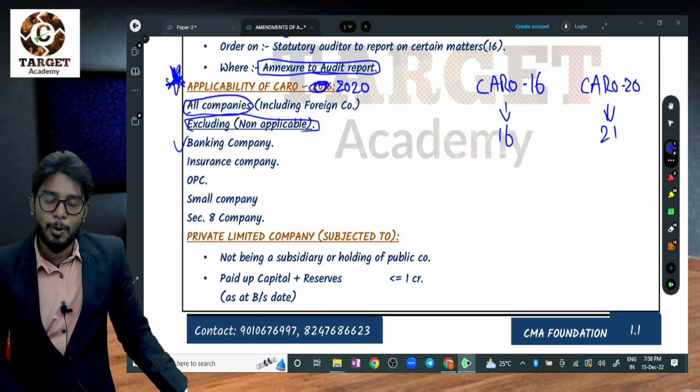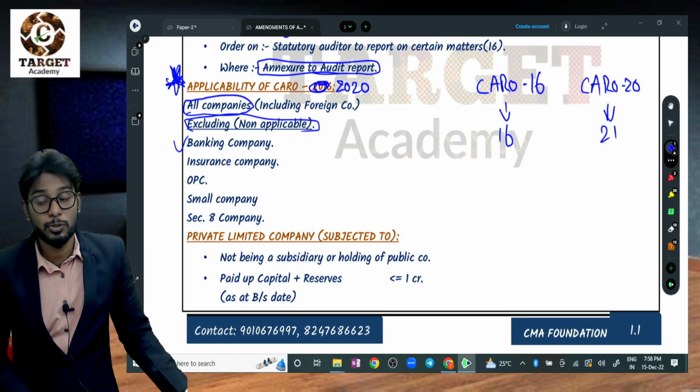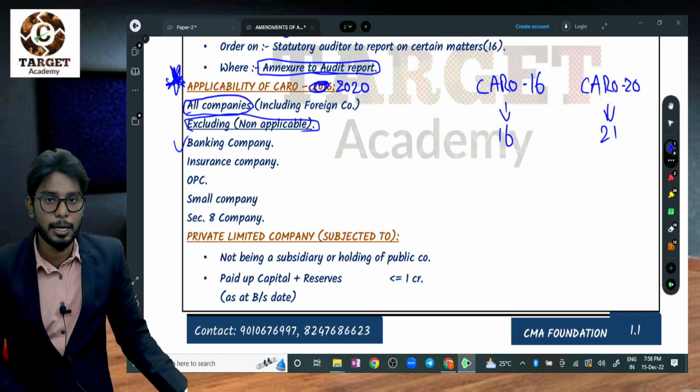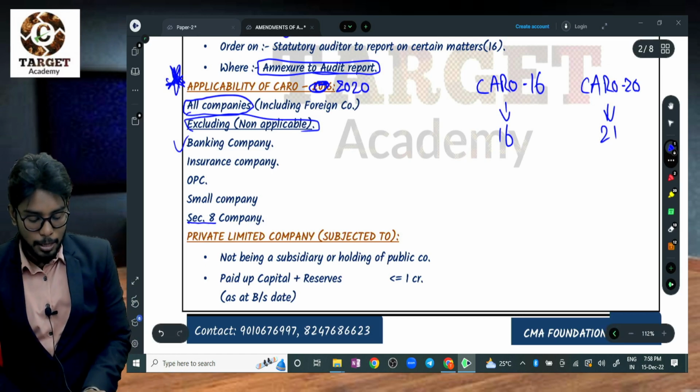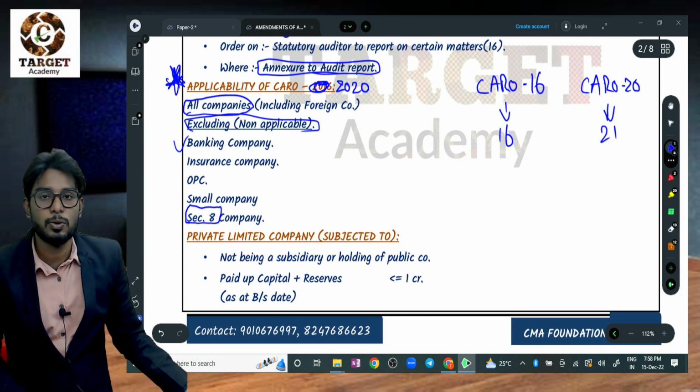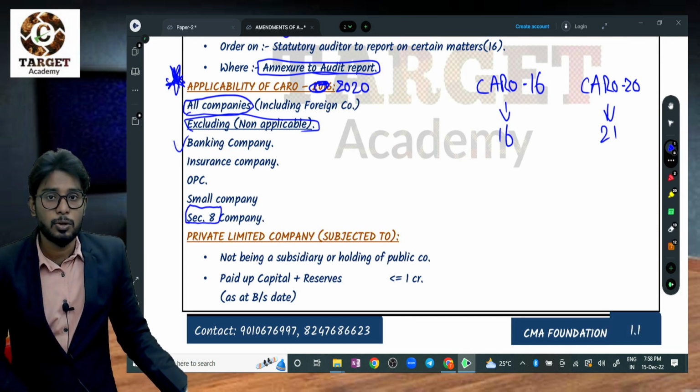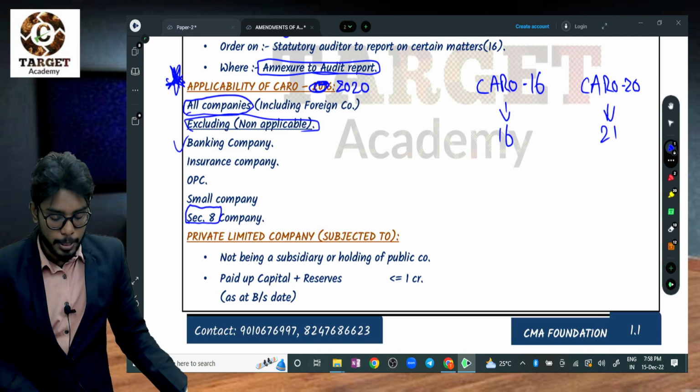And next one is a small company. So to the small companies also, CARO is not applicable. Next one is section 8 companies. Section 8 companies are non-profit organizations. So for non-profit companies, CARO is not applicable.